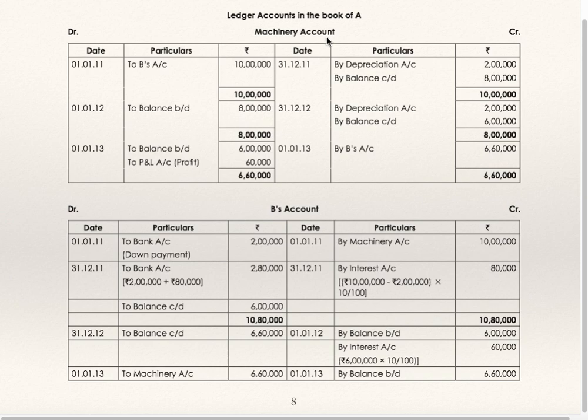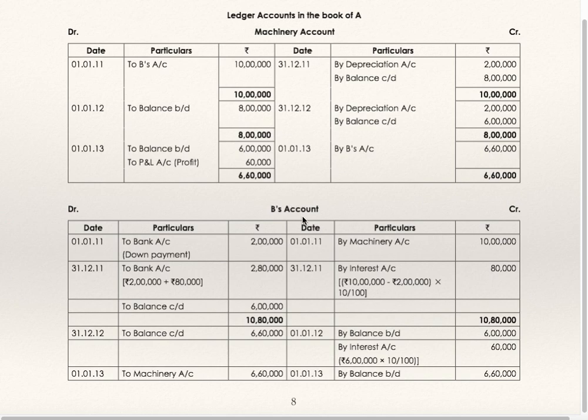Ledger account in the books of A. Machinery account: 1111, to bank. By depreciation 2 lakh. Balance carried down. Balance brought down, by depreciation 2 lakh. Balance carried down. Balance brought down. On 1113 he has taken possession of the machinery.